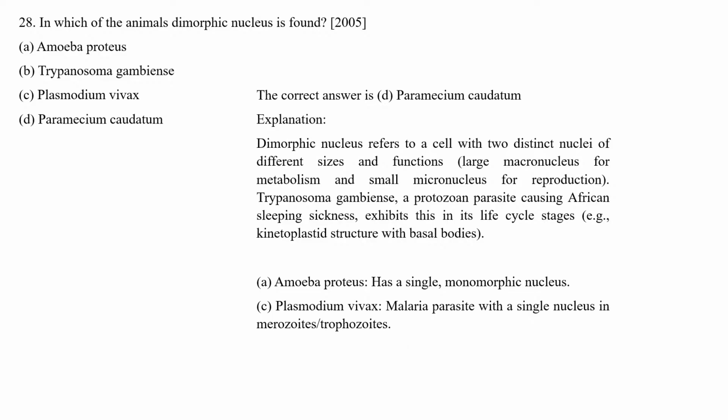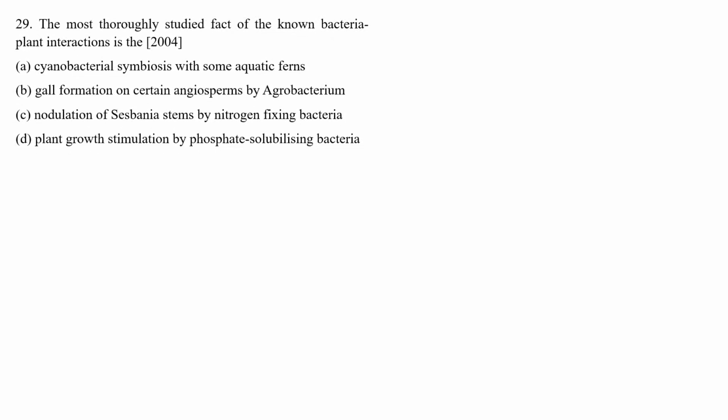Amoeba proteus has a single monomorphic nucleus, and Plasmodium vivax, a malaria parasite, has a single nucleus. The Paramecium caudatum has two different types of nuclei. So that's why the correct answer is Paramecium caudatum. Let's move to the next question.